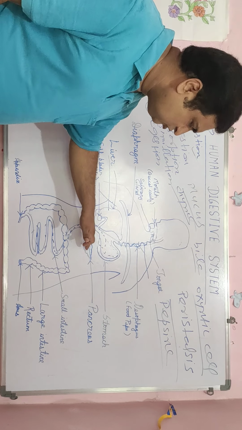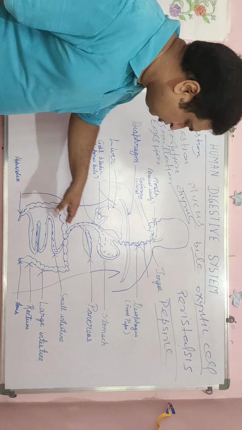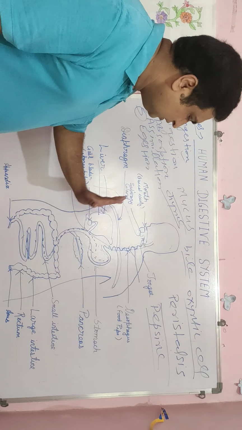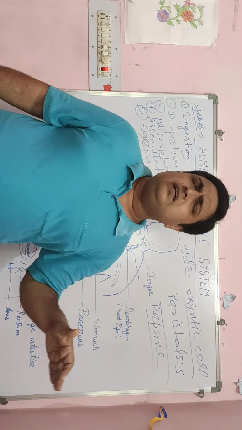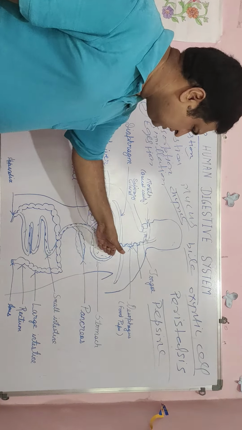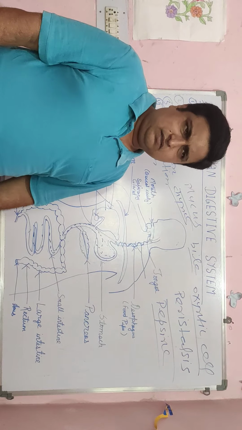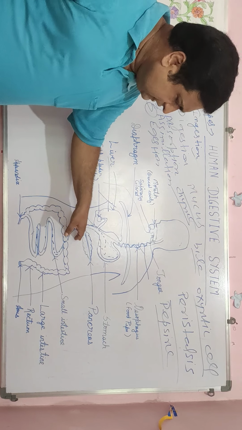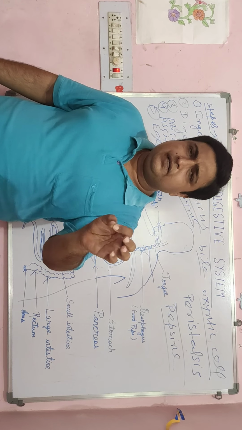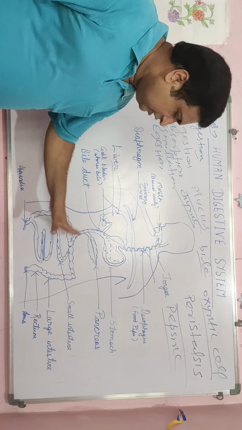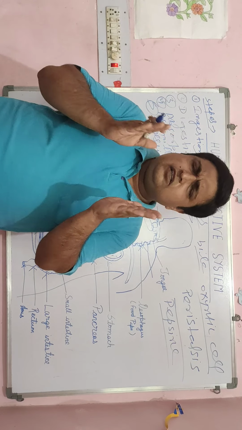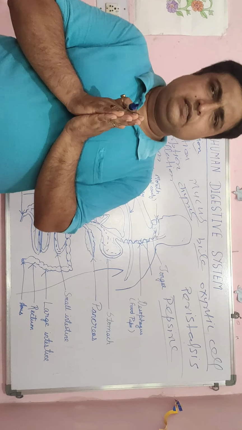This also secretes juices to the small intestine, and it is called the pancreas. It looks like a leaf-like structure and is present just below the stomach. The pancreas secretes pancreatic juice to the small intestine, and pancreatic juice contains